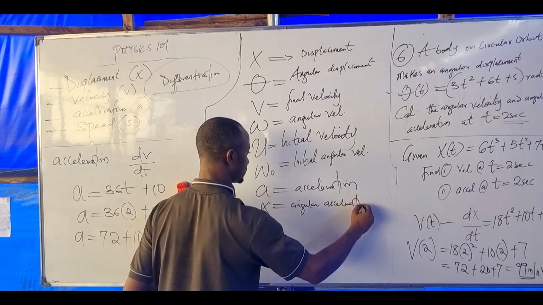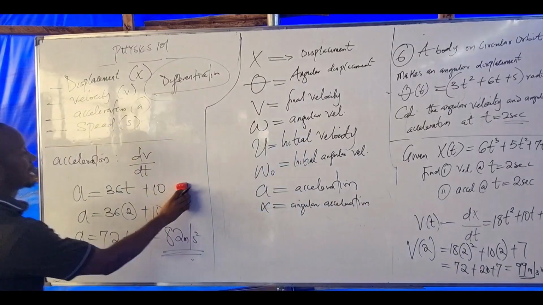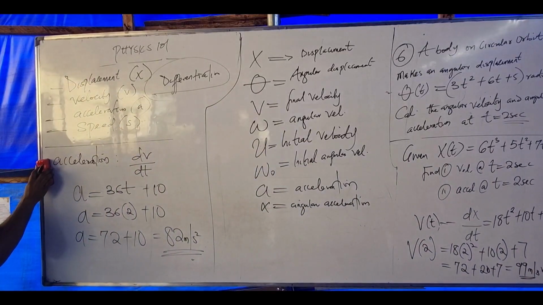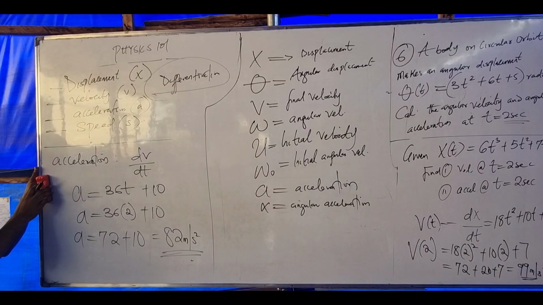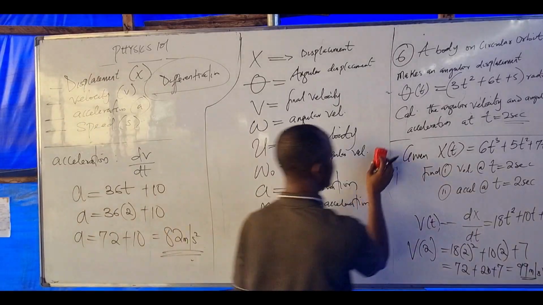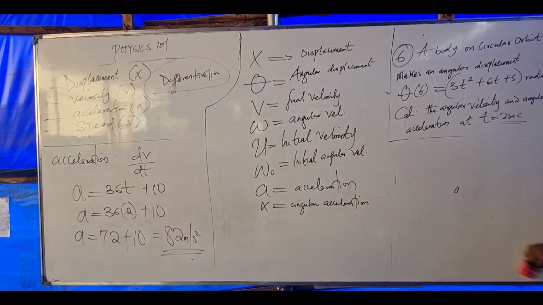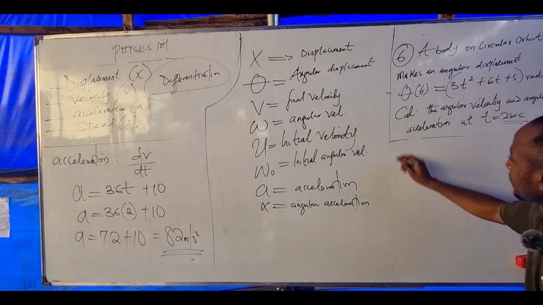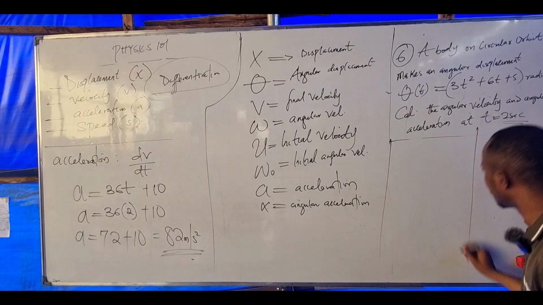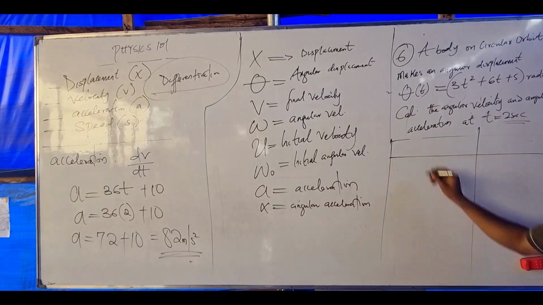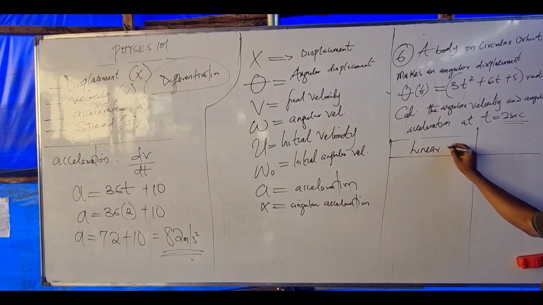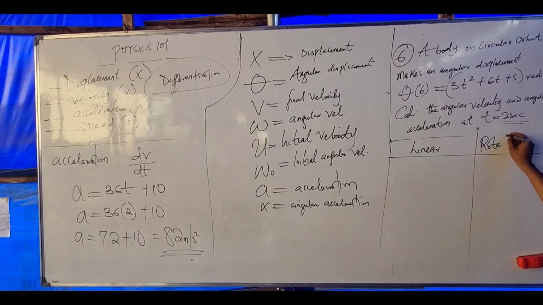Now listen. Collect me here. Collect me here. Okay, the other side. Collect me here. Please pay attention. Let me just divide into two. Listen. If I have linear here and I have rotational here,